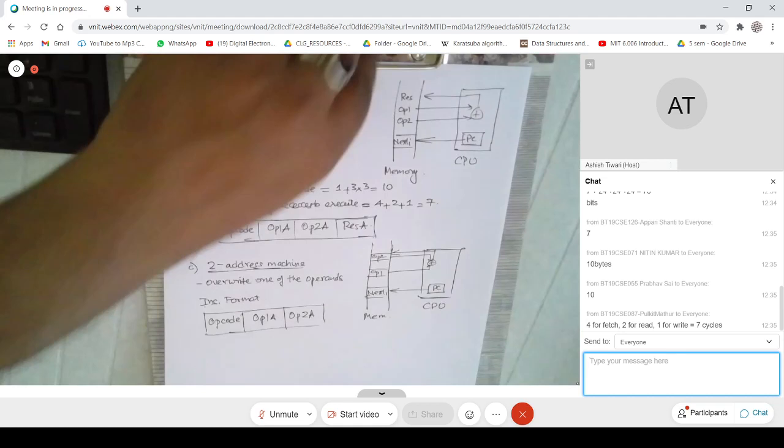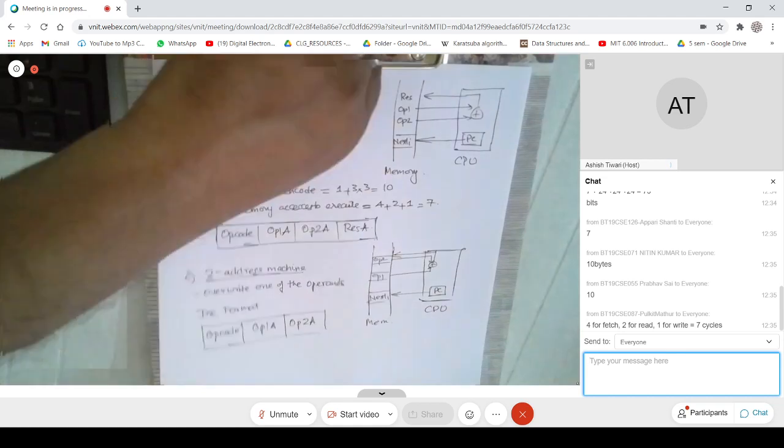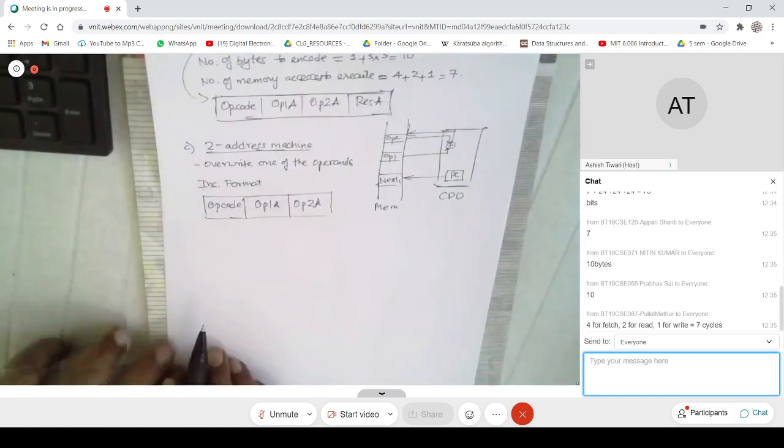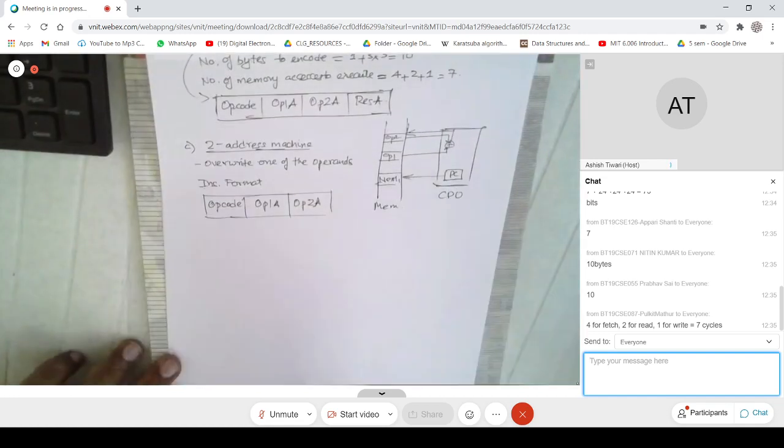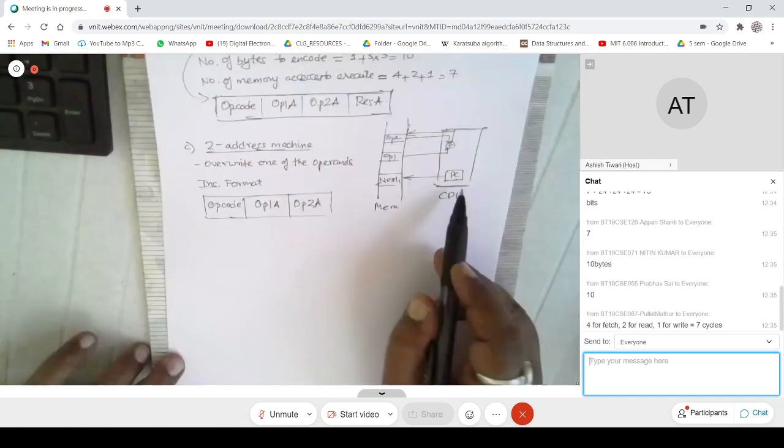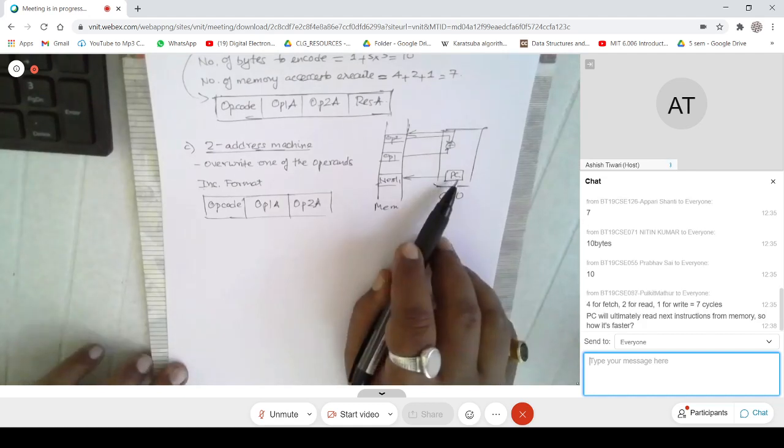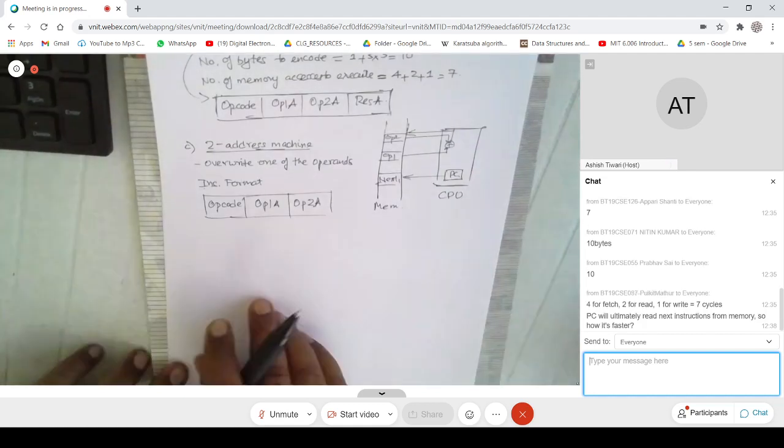Why? Because the result probably will go to the same address as operand 2, and the next instruction is actually pointed to by the contents of PC. So there has to be some way to increment the PC, or if it is a branch, then you should be able to set its value. But that is another thing. We will see that later on. So again, the same questions.